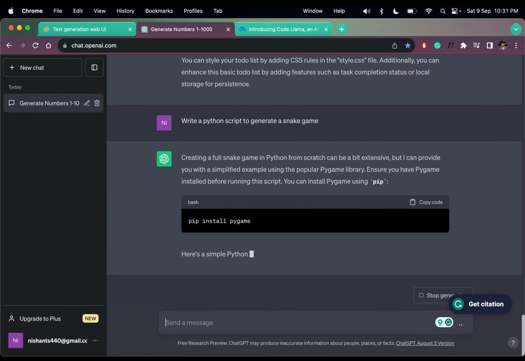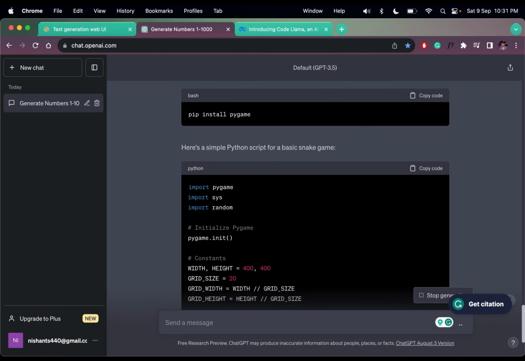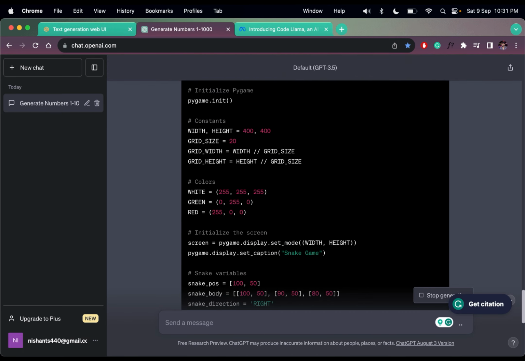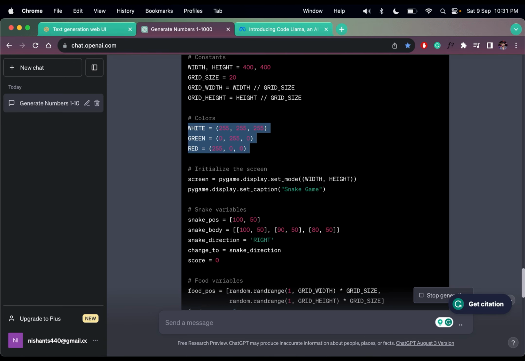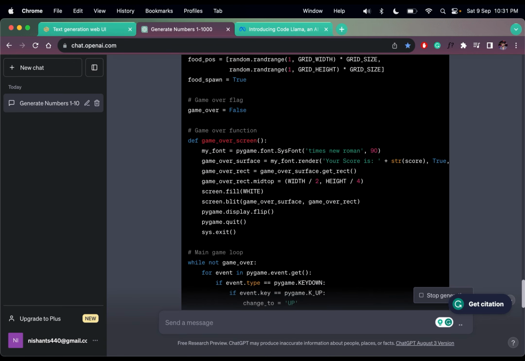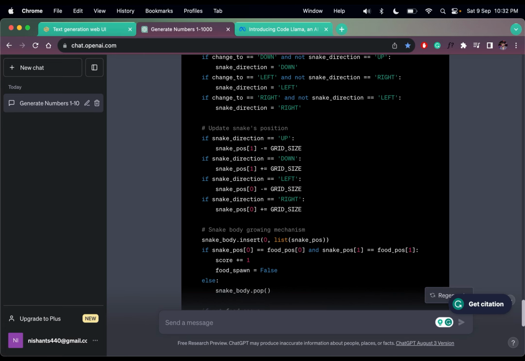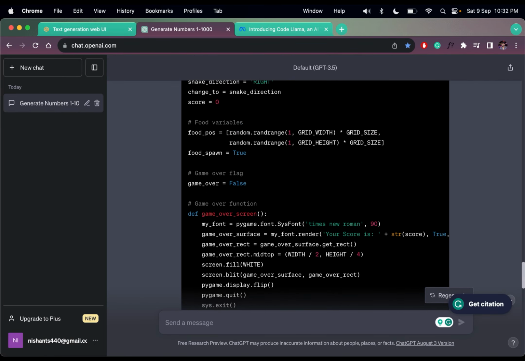We need to install Pygame as per the instructions. We need to create a grid, width and height, colors. I'm not good at Python, but fine. If we press left, right, down or up, the snake will go left, right, down or up. These are the steps.